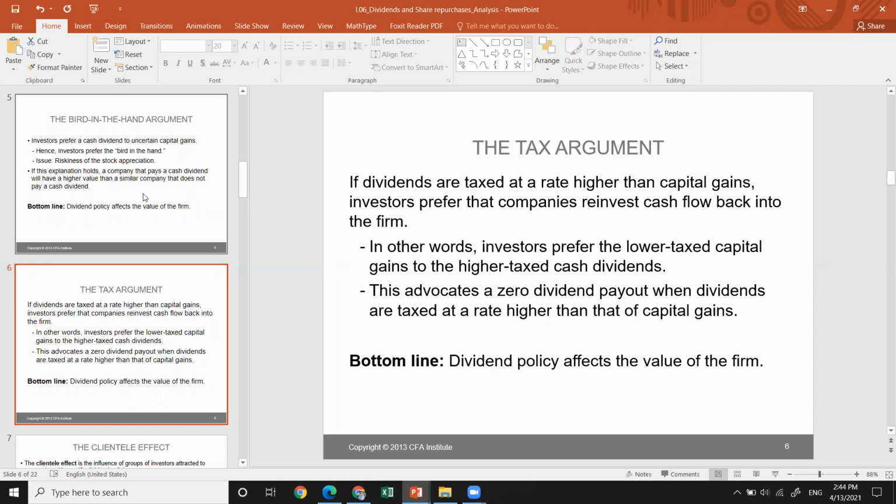In other words, the investor would like to have the cash dividend paid if the tax rate on dividends is lower, but if the tax rate is higher, then investors will prefer the capital gains from stock appreciation, and they pay the tax on it. These are the cases of zero dividend payout, when dividends are taxed at a higher rate than capital gains. So the bottom line here is that dividend policy has some impact on the value of the firm.